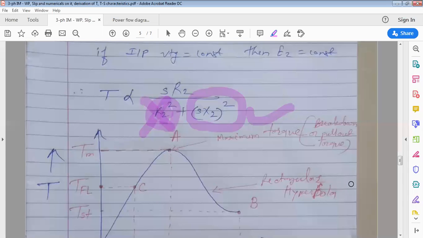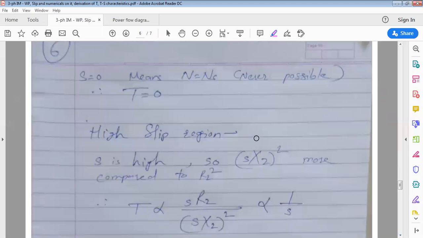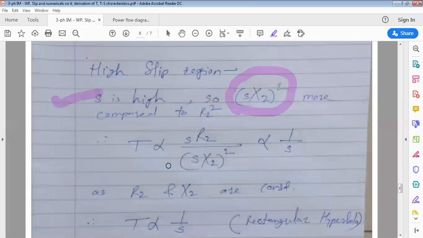Inversely proportional. Very good. Inversely proportional to slip. All of you can see in the high slip region, S is high. So S into X2 square is more compared to R2 square. So if you neglect R2 square, you will get it like this.